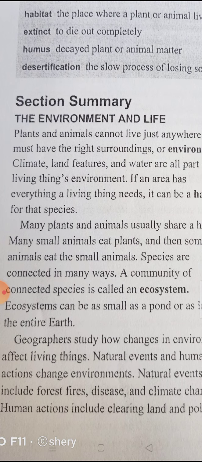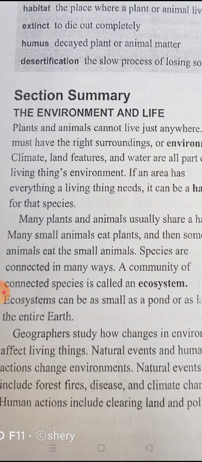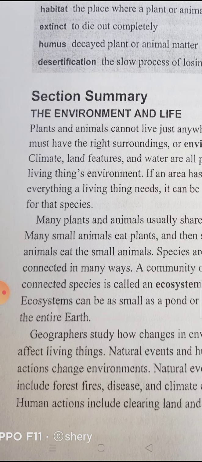Many plants and animals usually share a habitat.